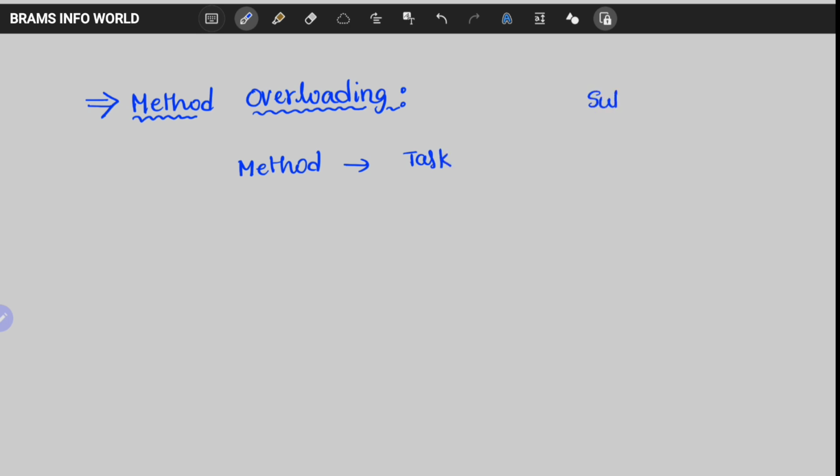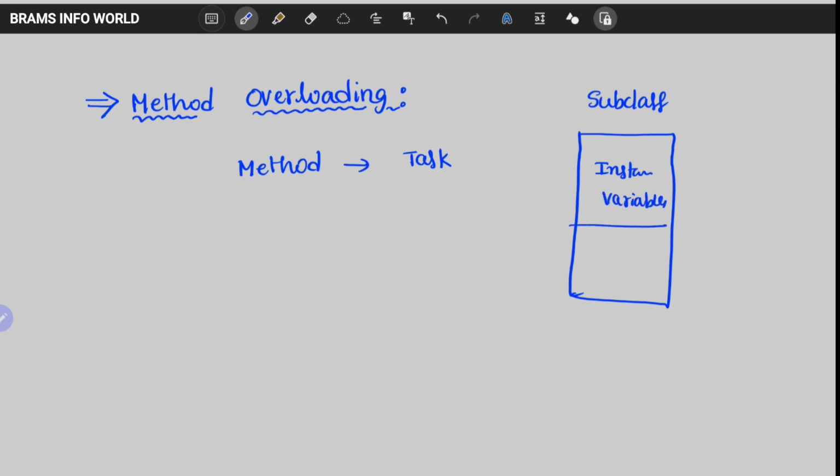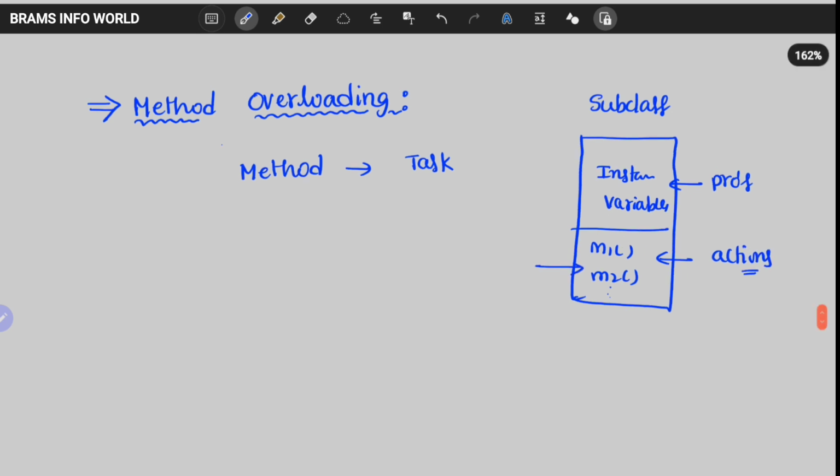If you take a subclass, that is nothing but a class. A class is a combination of data, that means instance variables, and methods like method 1, method 2 and so on. These things we can call properties and these things we can call actions. So a method is executing one kind of task in a program.